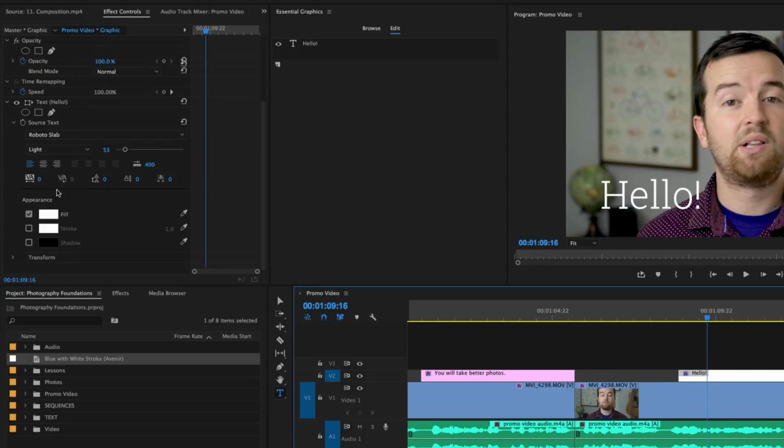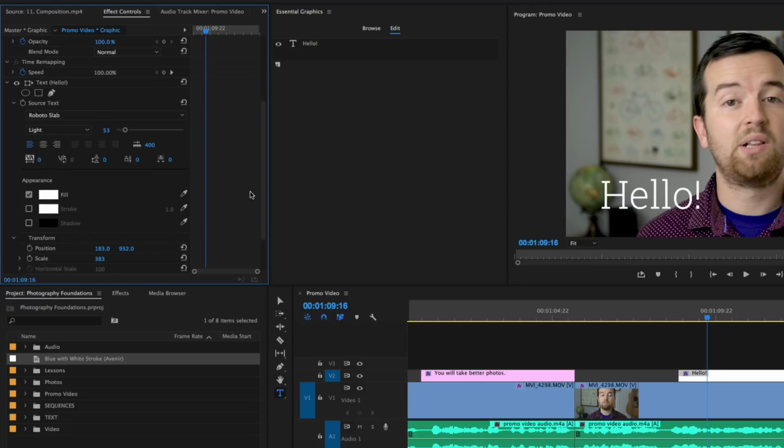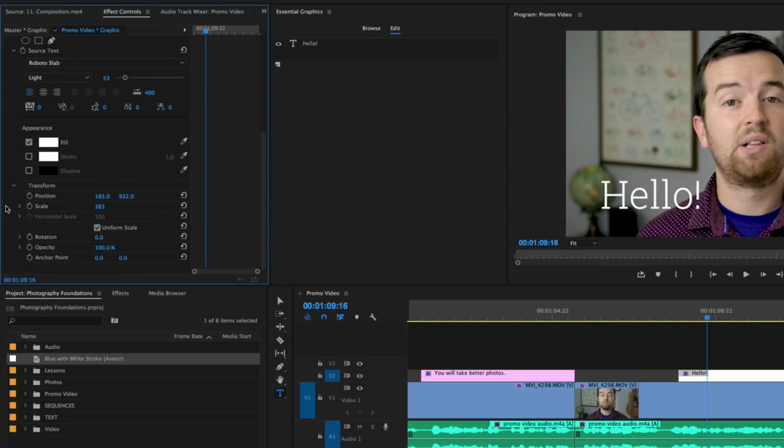Go down underneath your text, go to Transform, and drop that menu down, and you'll see the same options that we saw over here in the Essential Graphics panel, but now we can actually animate them. So if we see the position here, we can move the position. To animate in Premiere Pro, we have to set keyframes. To do that, we click the toggle animation, or this stopwatch icon, to the left of any of these properties. If you want to animate the position, then that's what we click up here. So I'm going to click the toggle animation button.